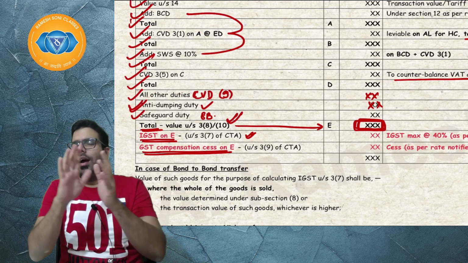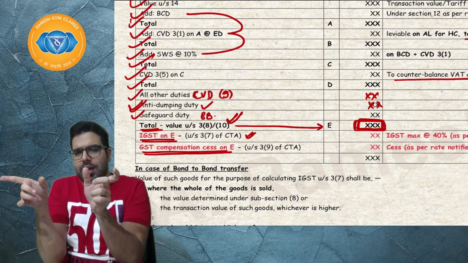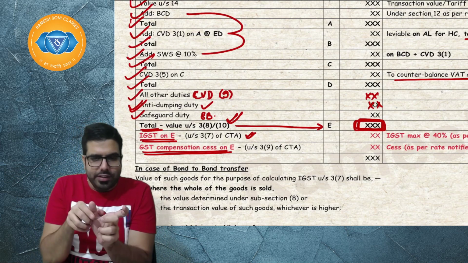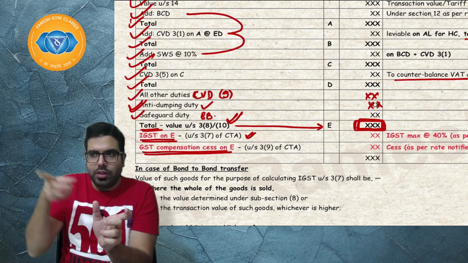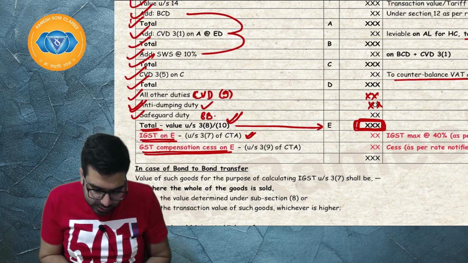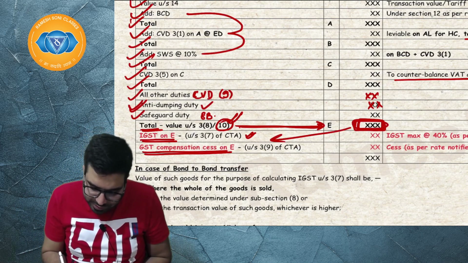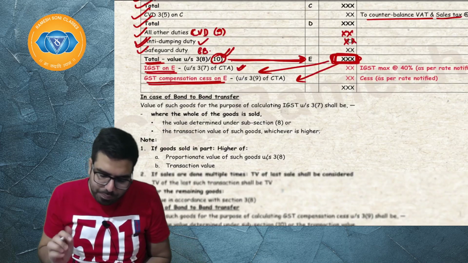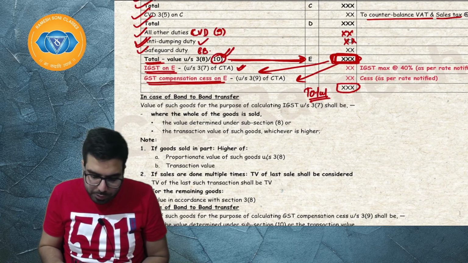So listen, IGST is charged under section number 37 on the value determined under 38. GST compensation cess is charged under section number 39 on the value which is determined under section number 310. Section 310 talks about this value only. On this value, we will charge IGST. On this value, we will charge GST compensation cess, and we get the total. I hope everyone is clear.